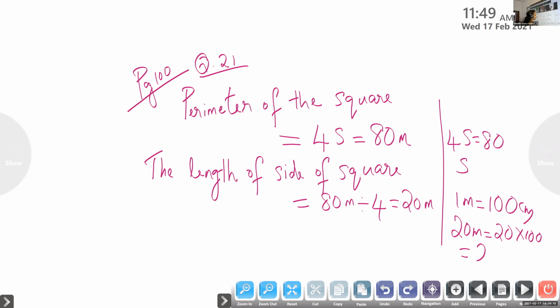So children, write 20, then add 2 more 0s, because we are multiplying with 100, and 100 has only 2 zeros. So this is 2000 centimeter. Okay. So 80 meter divided by 4 is equal to 20 meter.